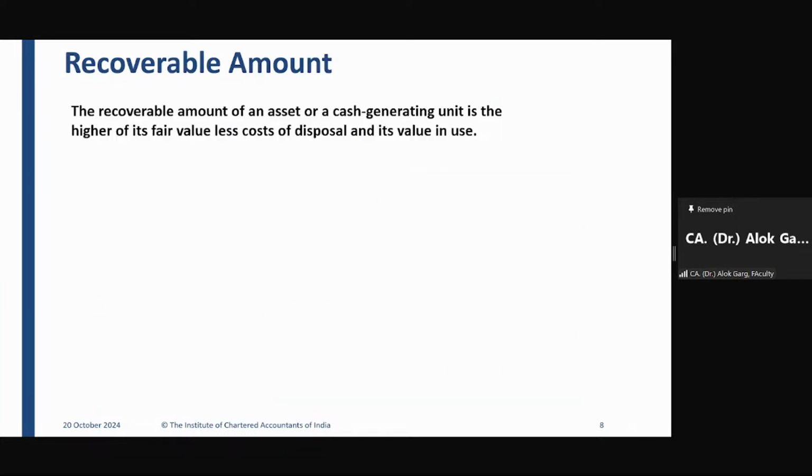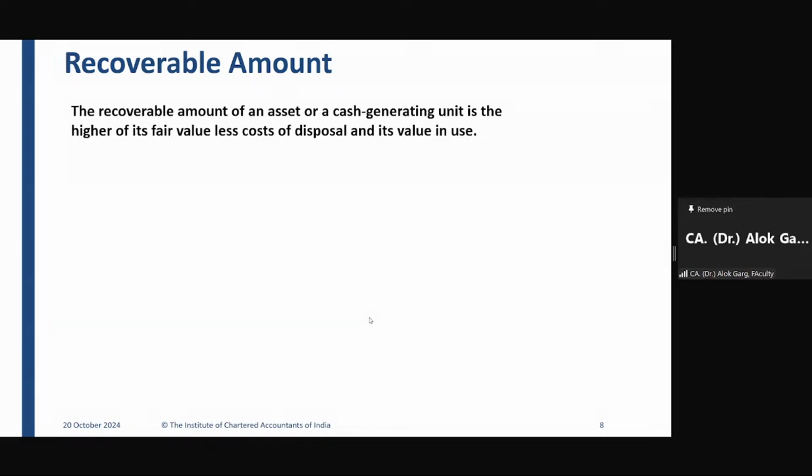Now, what is the recoverable amount? We understood that the carrying value is 9 lakh rupees, the recoverable value is 7 lakh rupees, then 2 lakh rupees is the impairment loss. Sir, how to measure recoverable amount? Anyone who has some memory from AS 28? How to measure recoverable amount? The concept is the same in AS 28 and Ind AS 36.